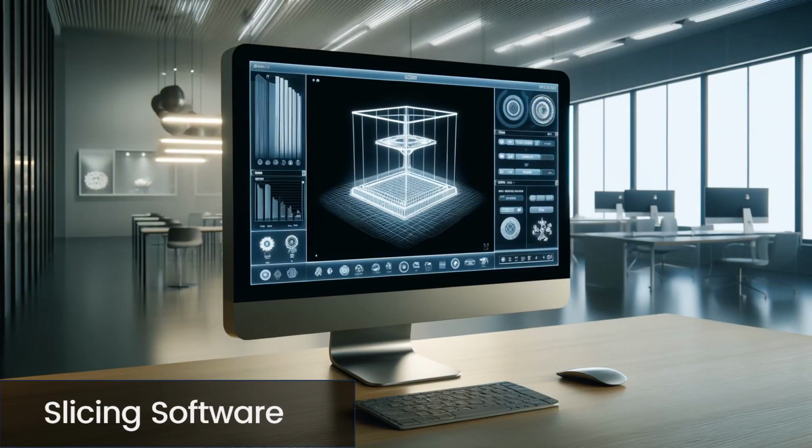Slicing software takes a 3D model and slices it into layers that can be printed by a 3D printer. The slicing software will also generate support structures for the print, which are needed to support overhanging parts of the model during printing.